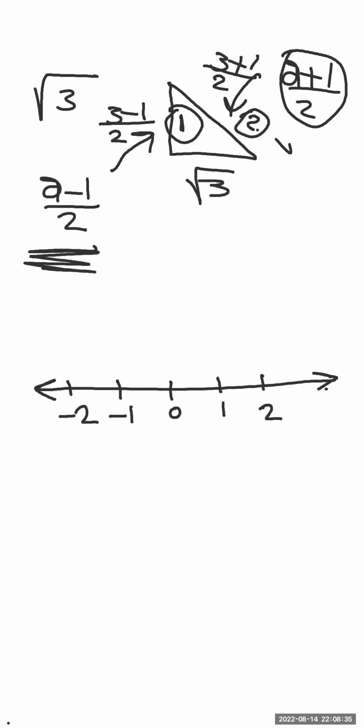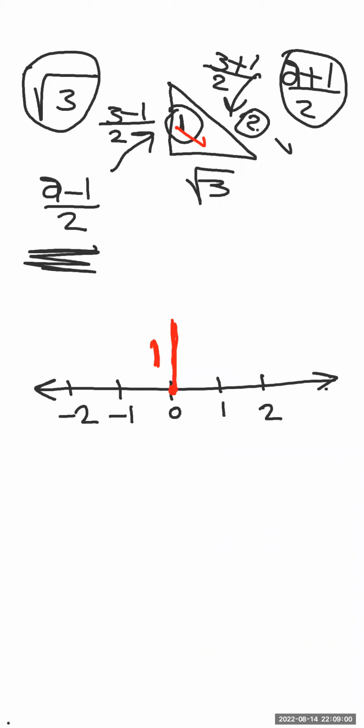How to represent it on the number line? Now, I want to represent square root of 3. At the point of 0, concentrate well on these steps, very important. At the point of 0, draw one line, its length equal to 1, the height, like that.